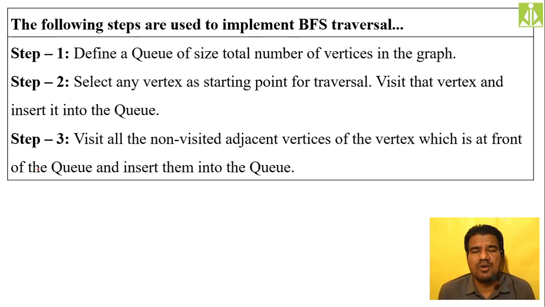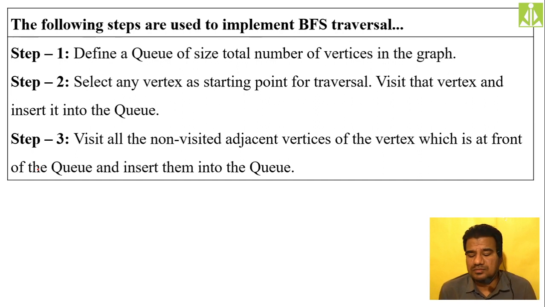Insert all the adjacent vertices you are visiting onto the queue and delete the previous vertex, because it does not have any unvisited vertex to visit. Simply delete that vertex from the queue.